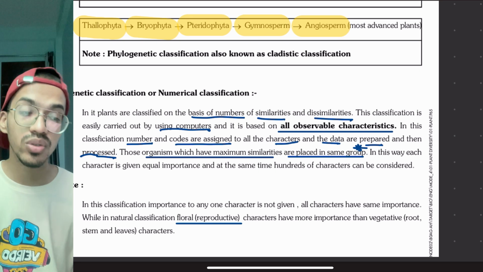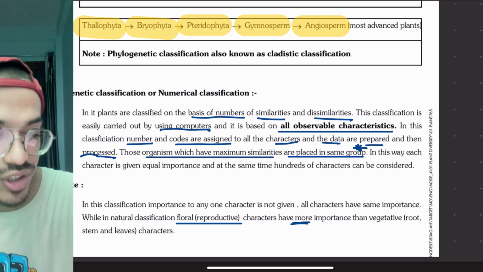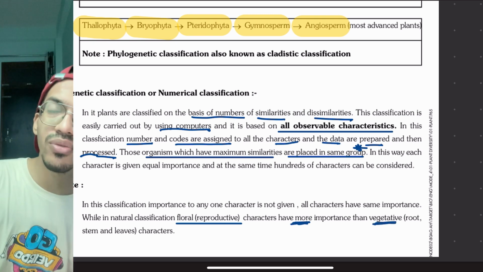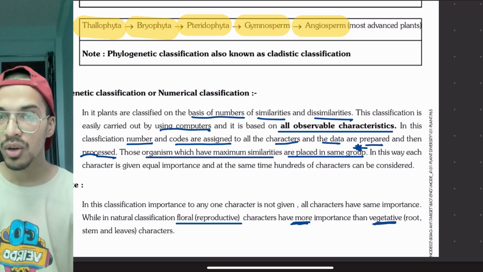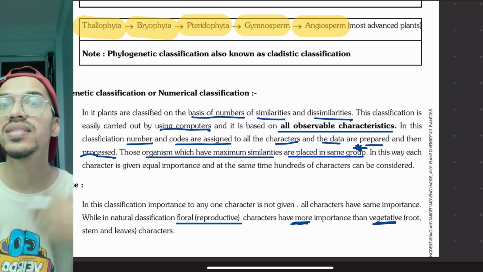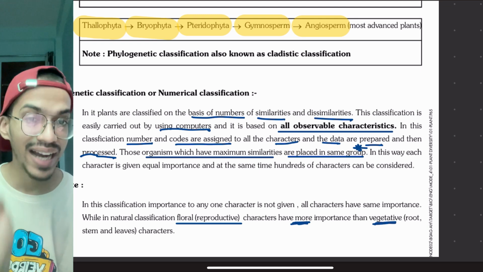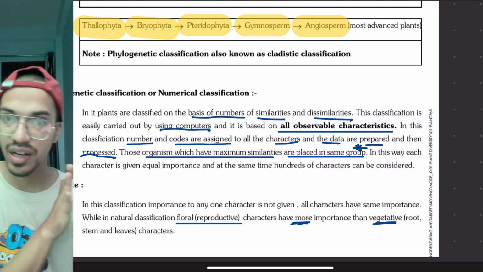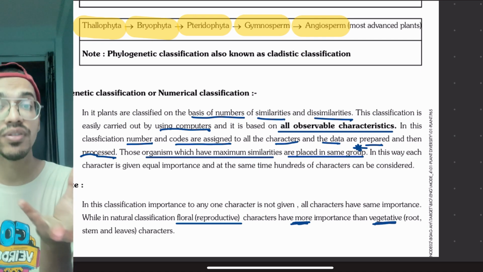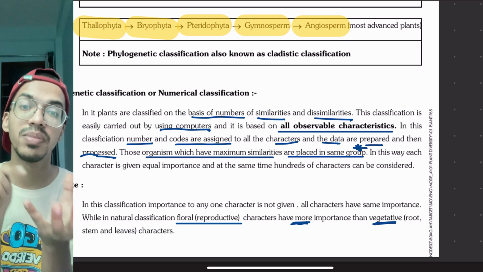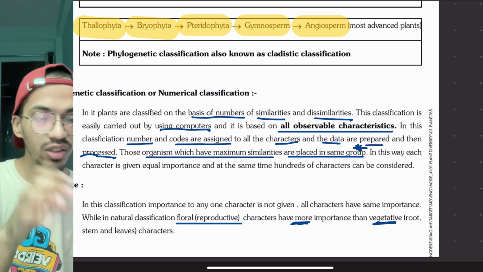They give more importance to the reproductive than the vegetative characters, because vegetative characters can easily be altered and influenced by the surroundings, but the floral characters remain very intact. That's why later, when we study botany, we will study flowers more, because flowers tell which category a plant belongs to. You have to remember this.